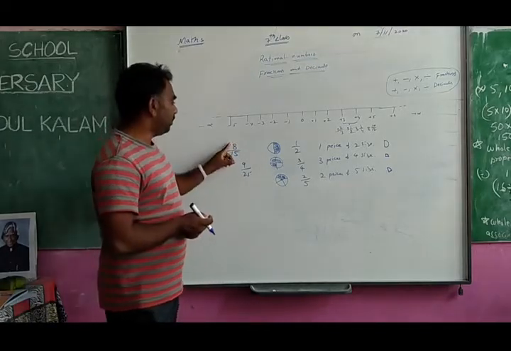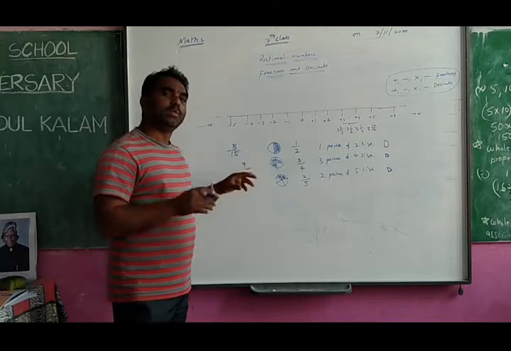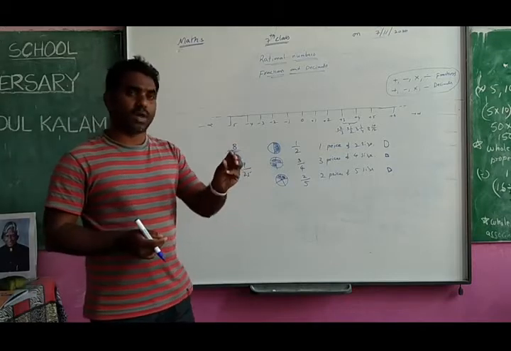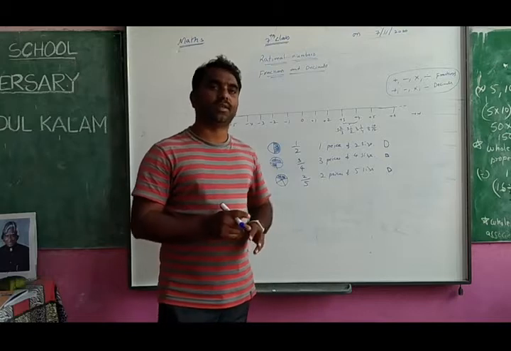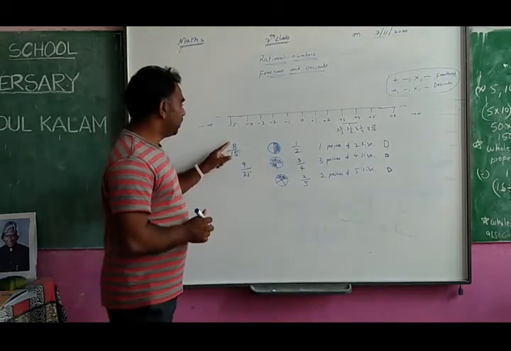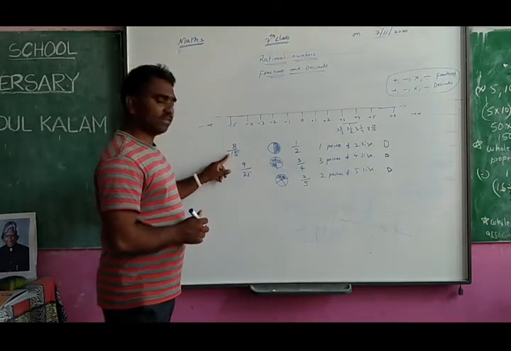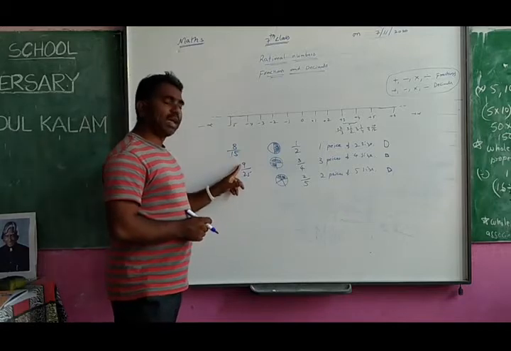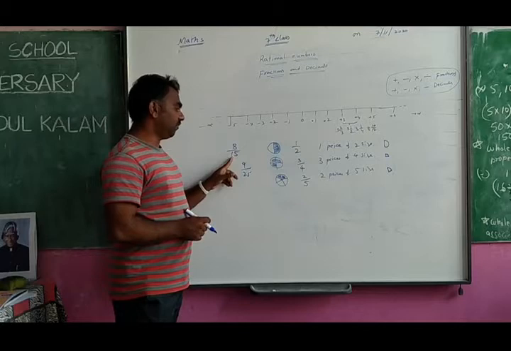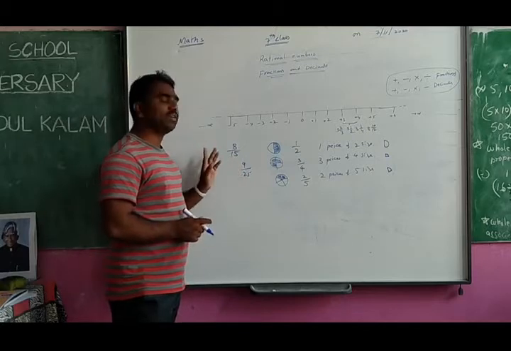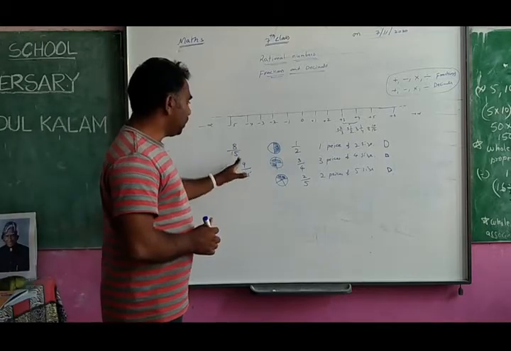So here 8 pieces are there, here 9 pieces are there. Pieces means maybe some are small pieces, some are big pieces. One particular size must be there for that. That's why we say 8 pieces of 15 size. Here it is 9 pieces of 25 size. So this is the meaning of fraction.